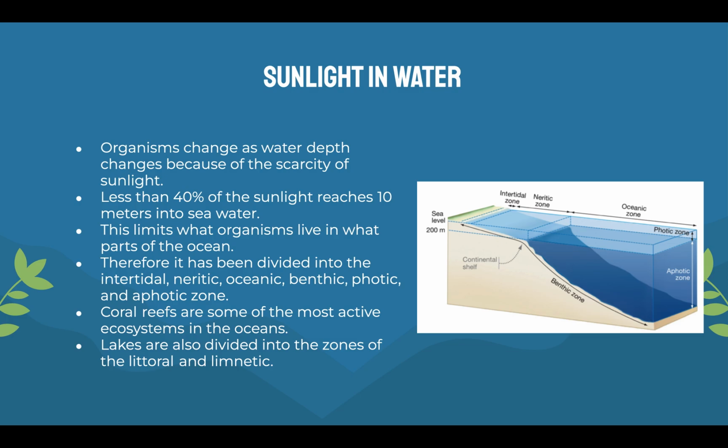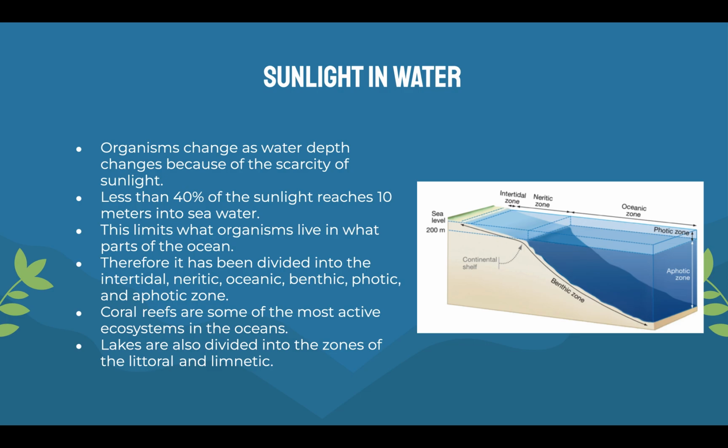So, sunlight in water. The water is its own ecosystem. Sunlight is important just as it is in terrestrial ecosystems. Organisms change as water depth changes because of the scarcity of sunlight. Less than 40% of the sunlight reaches 10 meters into the seawater. This limits what organisms live in what parts of the ocean. Therefore, it has been divided into the intertidal, neritic, oceanic, benthic, photic, and aphotic zones. Coral reefs are some of the most active ecosystems in the oceans.